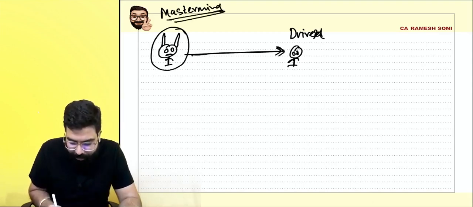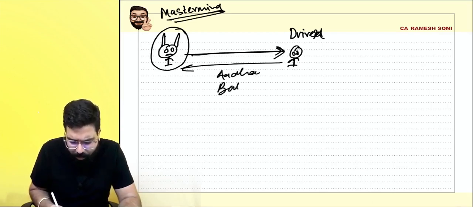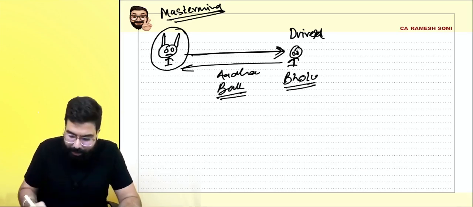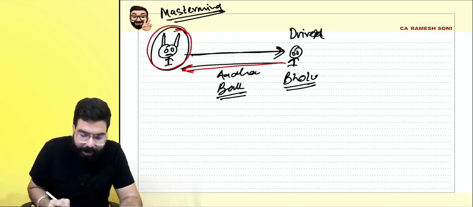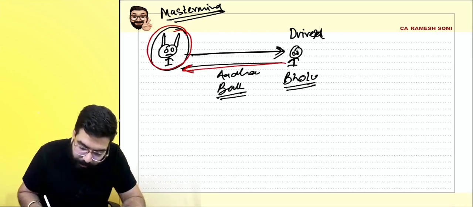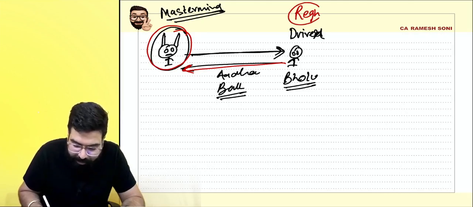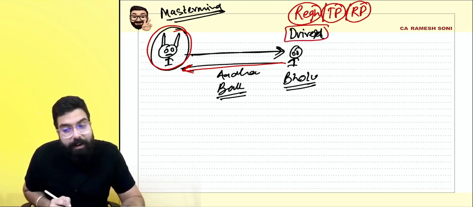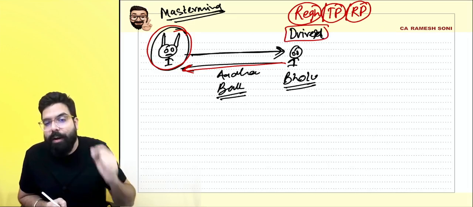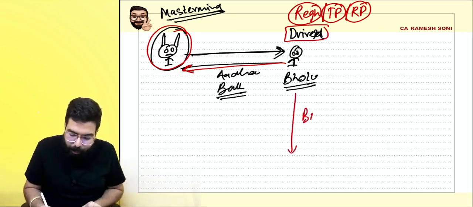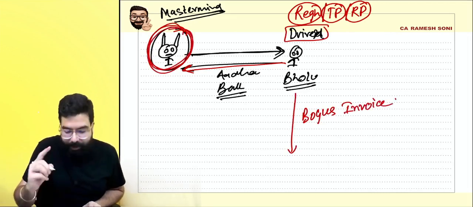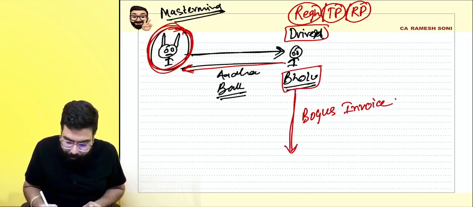Mastermind told his driver, hey driver, give me your Aadhaar card, give me your bank account. All the details he took from the driver, Bolu. Okay, Bolu was the driver. Driver gave all the details. This mastermind took registration in this person's name. Registration means he became a taxable person or a registered person. Driver became a registered person. In the driver's name he opened a firm, and from the firm he is supplying bogus invoices. Actually, the mastermind is doing it, but in the name of his driver.